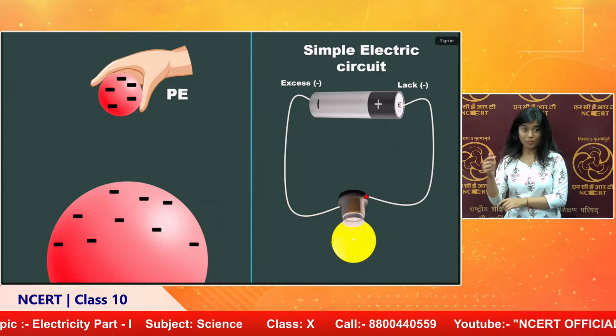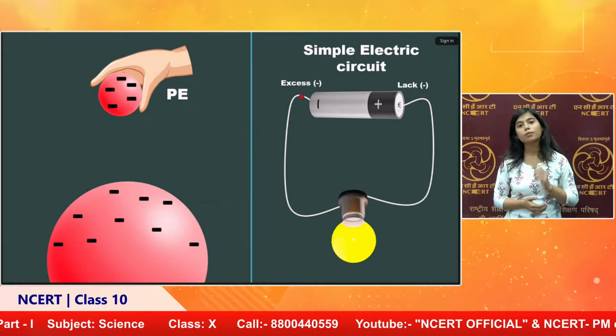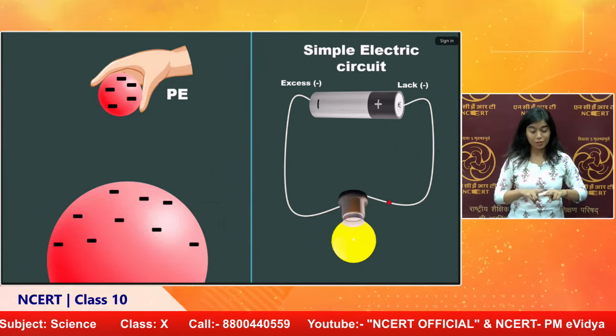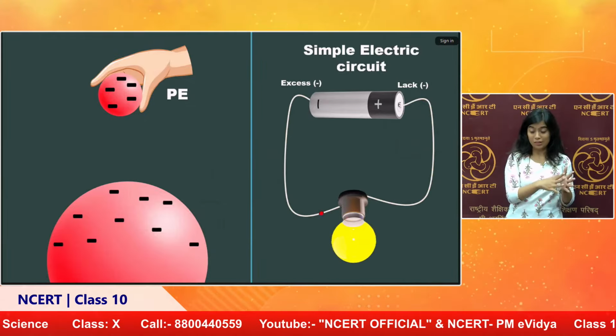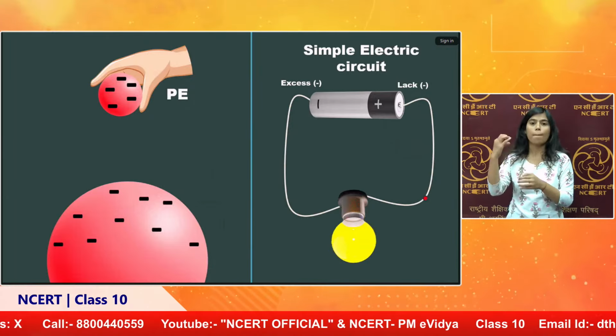So the same number of charges only repeat, but it takes energy from the battery and supplies it to the bulb. So whenever you think of the circuit, only energy is transferred. The electron is not giving anything. The electron takes the energy from the battery and it is supplied to the bulb.